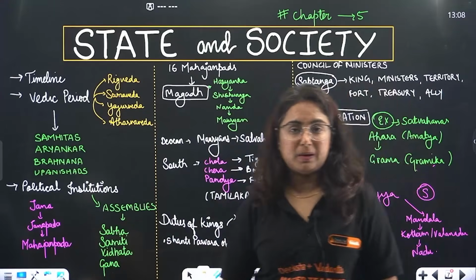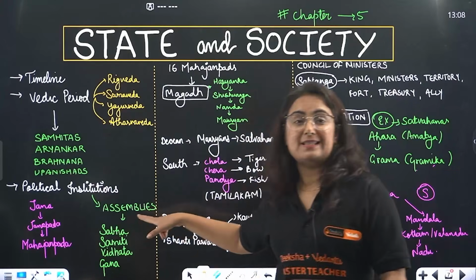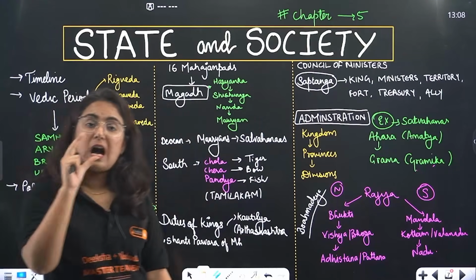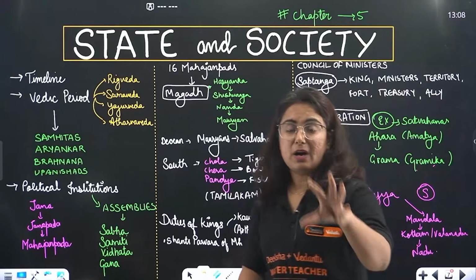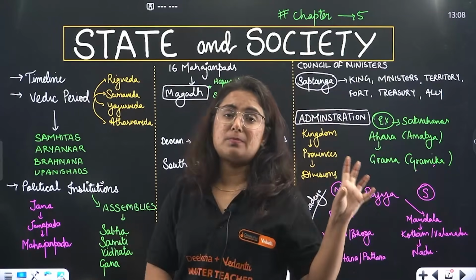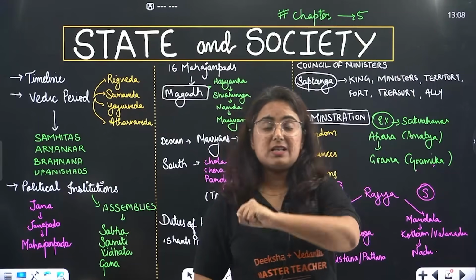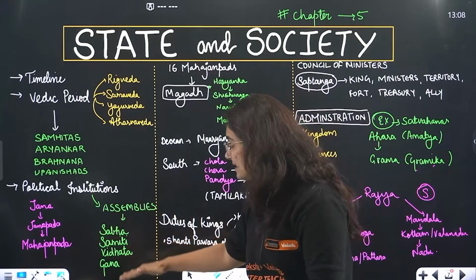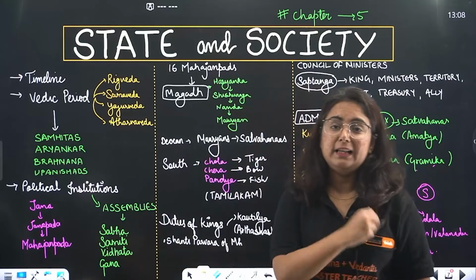It is known as what, my dear students? Mahajanapada. Then let's talk about assemblies. Now, what are those assemblies, beta? To look after these Janapadas and Mahajanapadas, one Raja, a king, was appointed. But the strange part is that those Rajas, those kings, worked according to the advice given by these assemblies, like Sabha, Samiti, Vidhata and Gana.